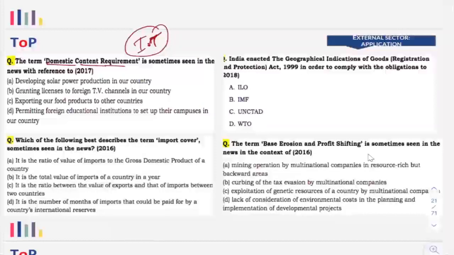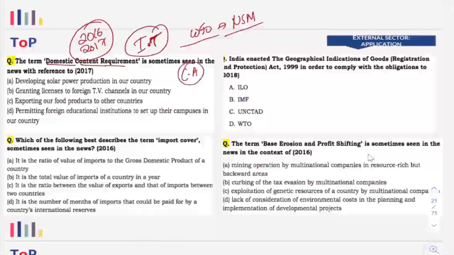That was in the news in the entire year of 2016 and 17 because the US actually moved to WTO, because India went for domestic content requirement under the National Solar Mission. Okay, so this is the current affairs question that was asked by UPSC, and you will directly get the answer: solar power production. That is how that particular term became famous when it comes to the external sector.